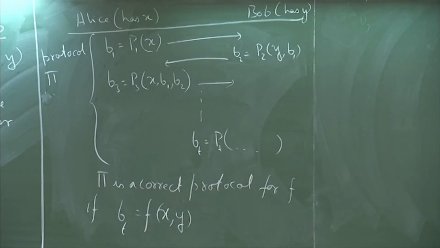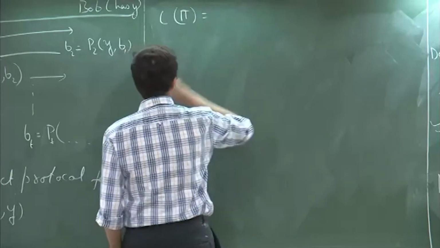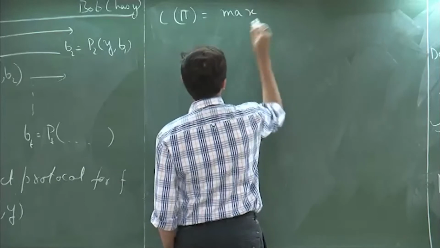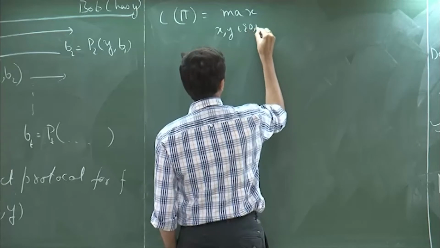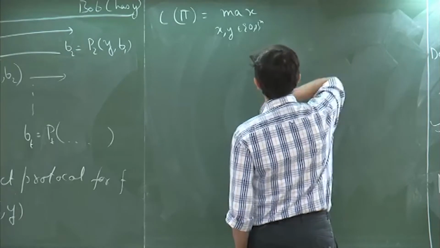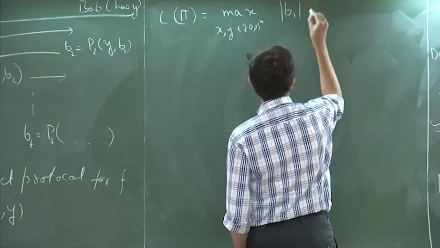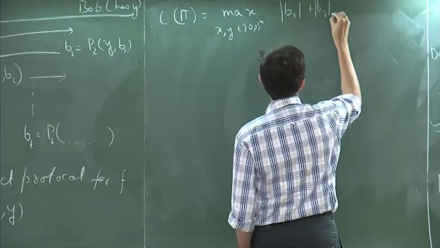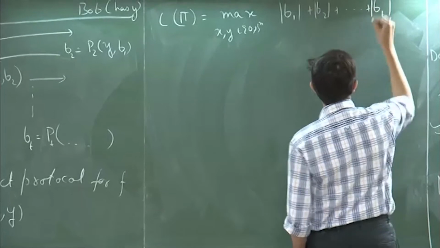So, now let us see what is the complexity of this protocol. What do you expect the complexity of this protocol to be? We define the complexity of this protocol to be the maximum over all choices of x comma y of the length of these strings b1, b2, and so on till bt.